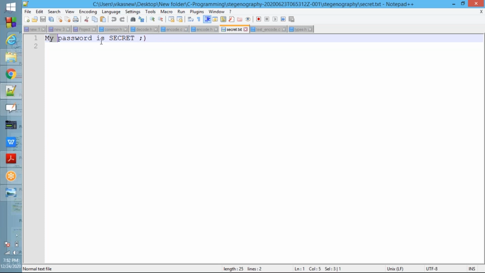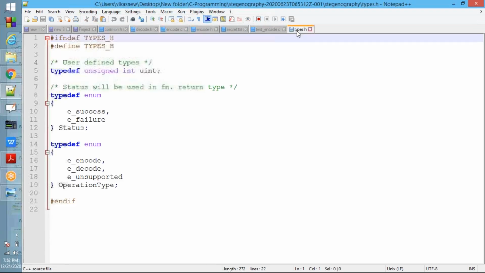You need to find out the size of this file using rewind, ftell, fseek, these functions. You should not go to the properties and check that, that is not correct. Even for original.bmp you should not do that. Go through the header, there is a 4 byte field which represents the size of the file. You need to read those 4 bytes. Like that you need to do. Please remember.